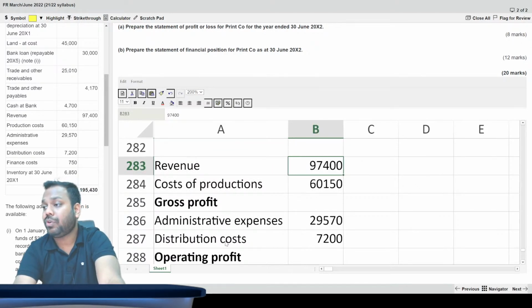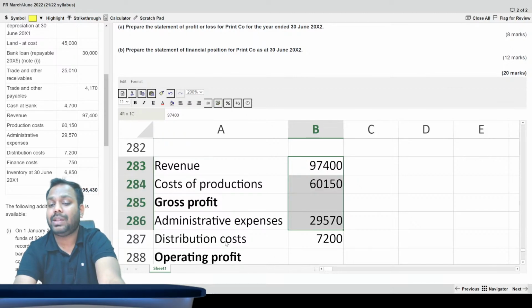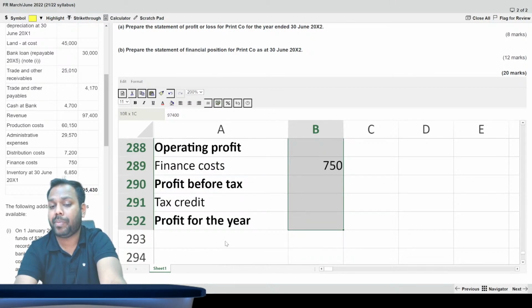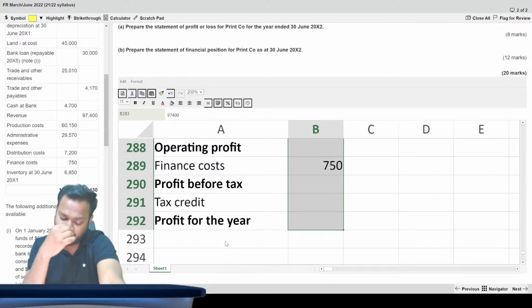Now tell me one by one the impact of the journal entries that we have passed on these line items, from a P&L perspective.